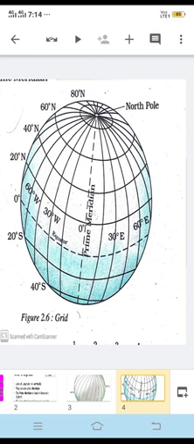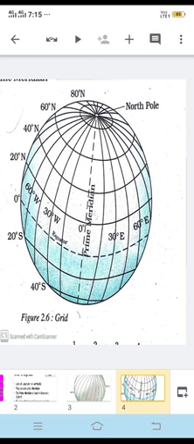Can you believe, in Russia there are 11 standard time zones. The earth has been divided into 24 time zones of 1 hour each. So you have to remember this also.